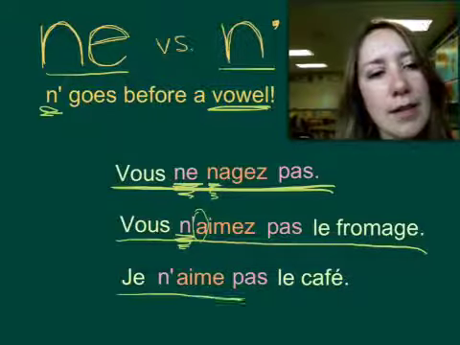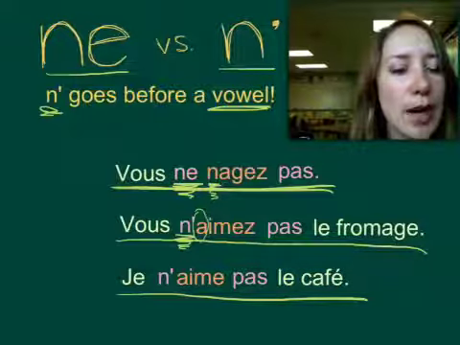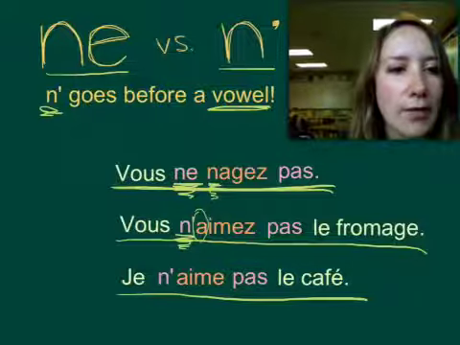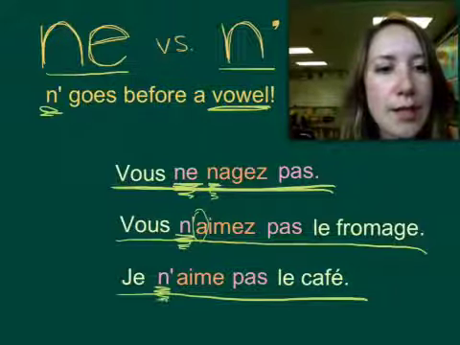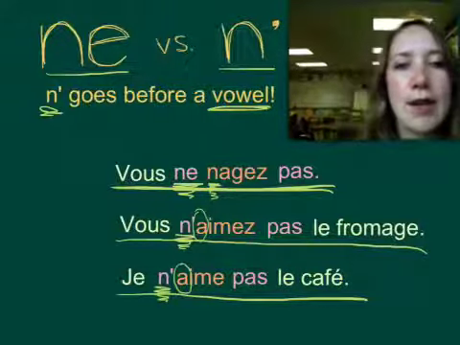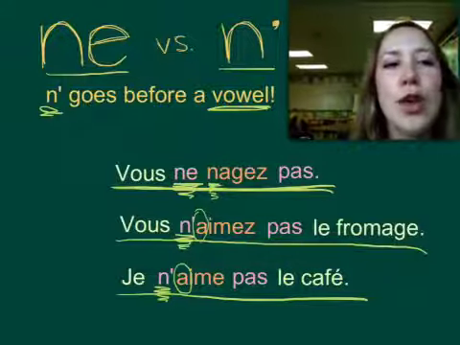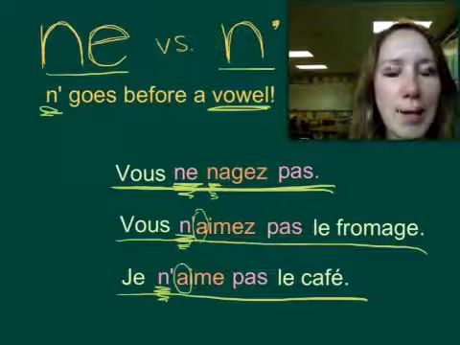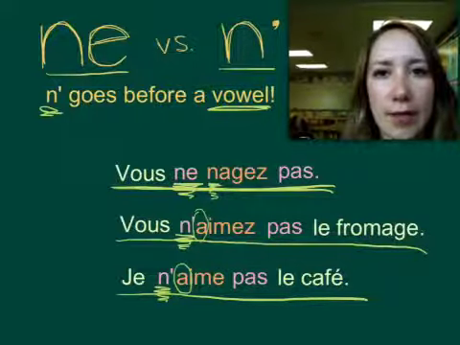And then in our third example down, we have je n'aime pas le café. I do not like coffee. So again, we have an apostrophe here because the very next letter that follows it is a vowel. So instead of je ne aime pas, that doesn't happen in French, we have je n'aime pas le café. I do not like coffee.